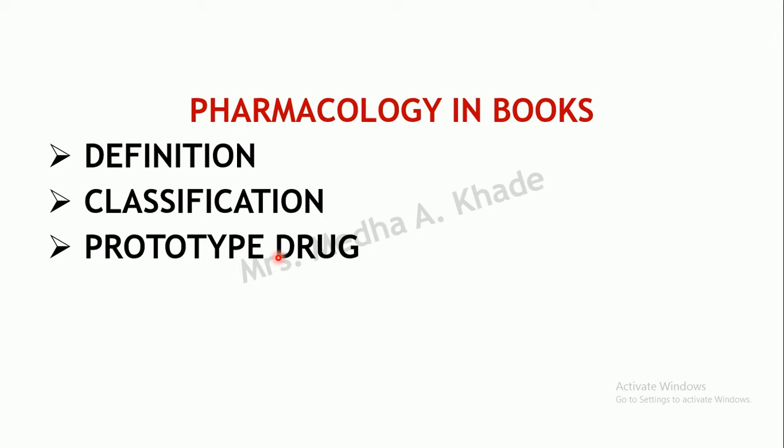So usually in a particular chapter there will be a prototype drug. A prototype drug is something which was discovered first in that particular type of drug. So that will be discussed in detail.